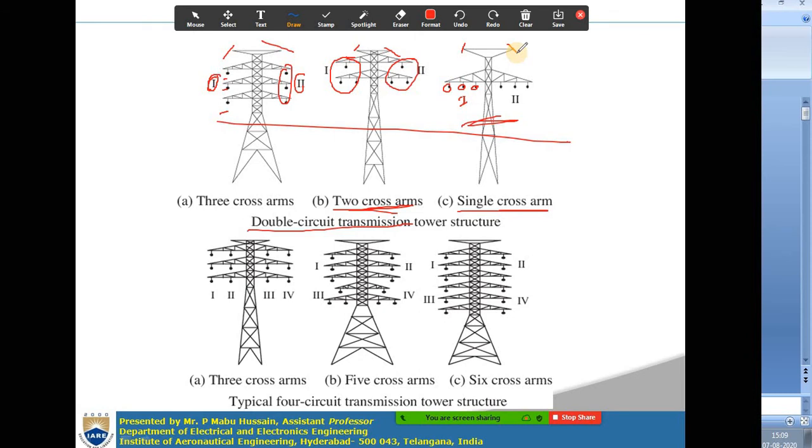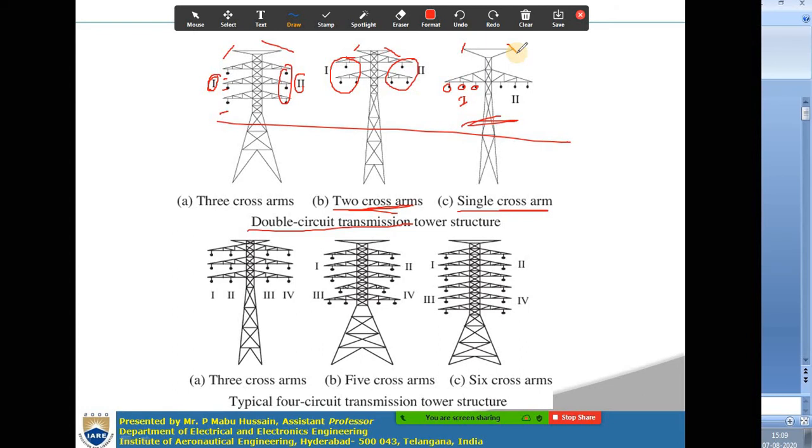As the number of circuits increases, each circuit will be having 3 conductors. You can go on increasing the number of conductors per phase. If you use 2, it is double circuit. If you use 3, triple circuit. If you use 4, a 4 circuit. Like that, you may be having a multi-circuit transmission line also, right?